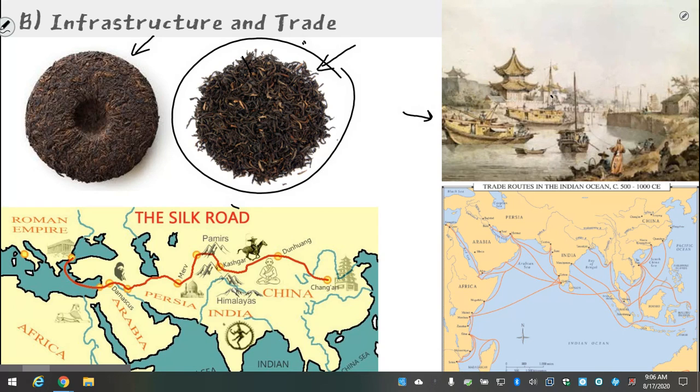This tea was now the envy of the world. And what you started to see is emissaries coming from all over the world, including from Europe, showing up in China in order to try to get some of this very, very high quality Chinese tea. And so we start seeing new trade routes being opened up by the Yongle Emperor, which of course brings massive wealth and prosperity to China.